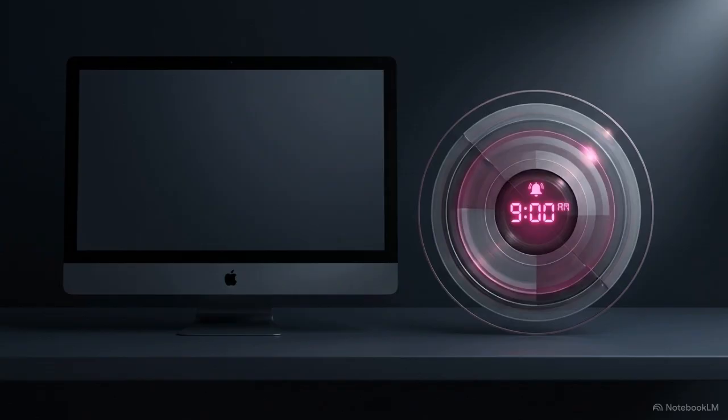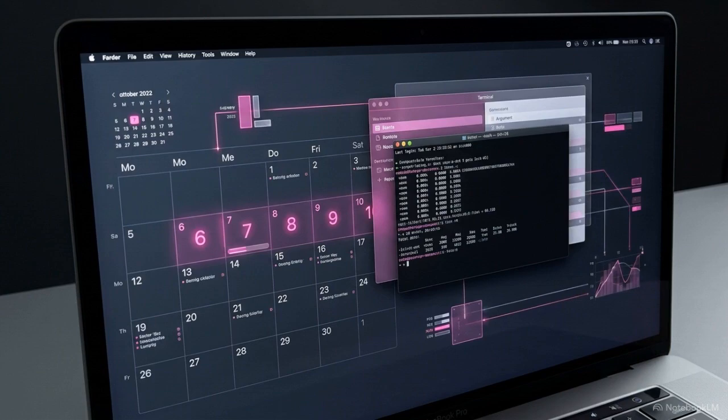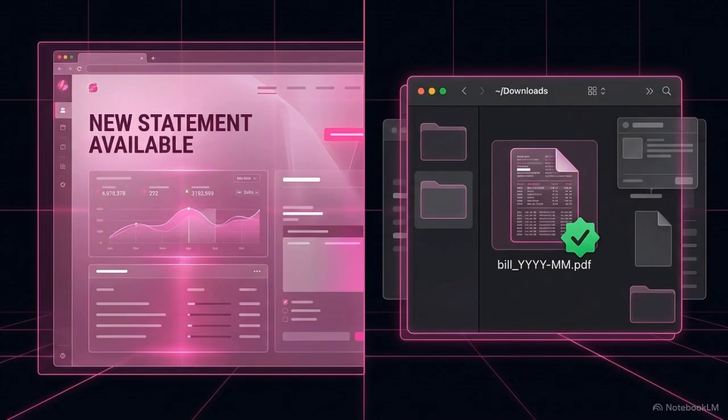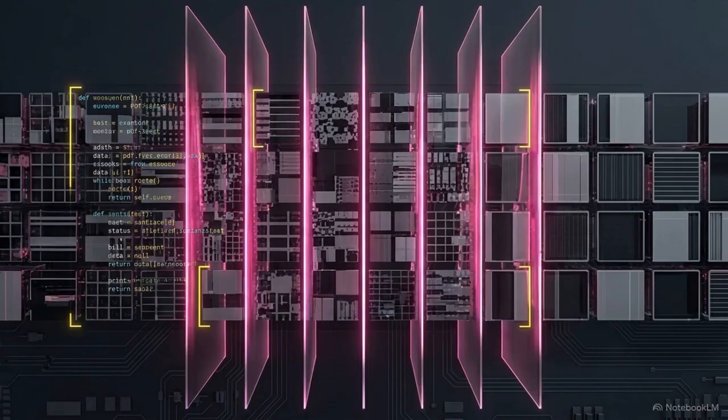The workflow starts quietly. A scheduled macOS launch agent acts as a silent watcher, waking the local system on specific days of the month. It checks the telecom provider's portal, and the exact moment a new bill is posted, it downloads the PDF directly into a local directory. Once the file hits the drive, an extraction engine takes over to process the raw document.